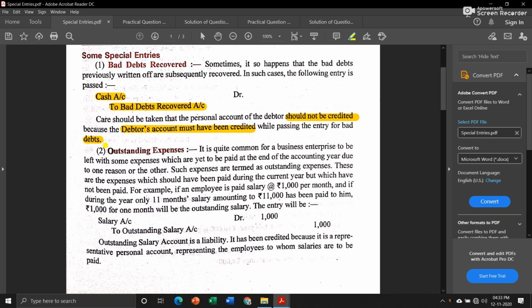Then the next topic is outstanding expenses. Outstanding expenses are those which we were supposed to pay, but at the end of the year we haven't paid yet. Let us see one example. If an employee is paid salary at rupees 1000 per month, and during the year only 11 months salary amounting to rupees 11,000 has been paid to him, that means 1000 for 1 month was outstanding, we haven't paid him yet. So for that, the journal entry will be salary account debit to outstanding salary account.